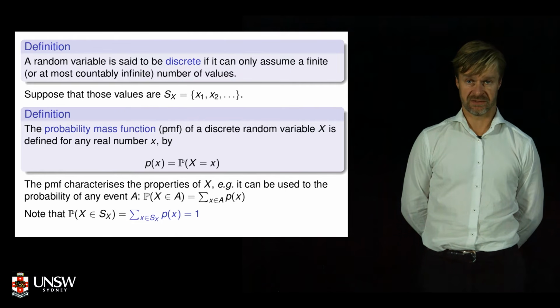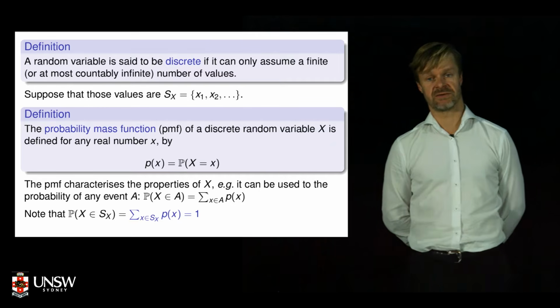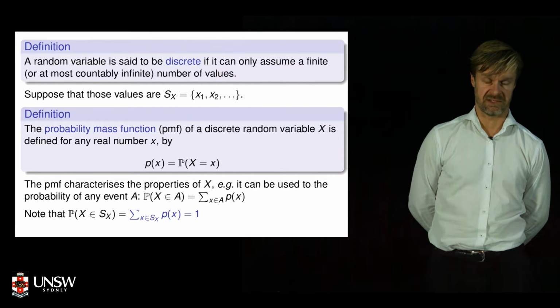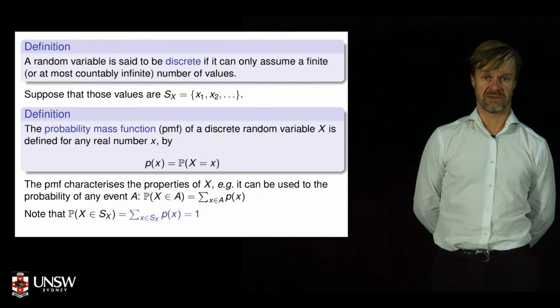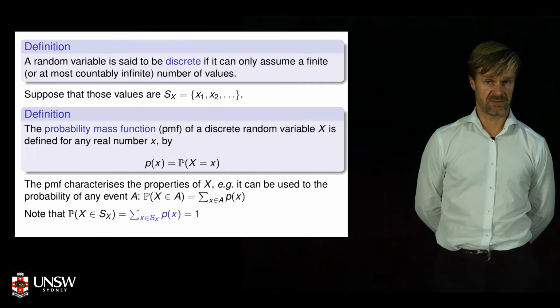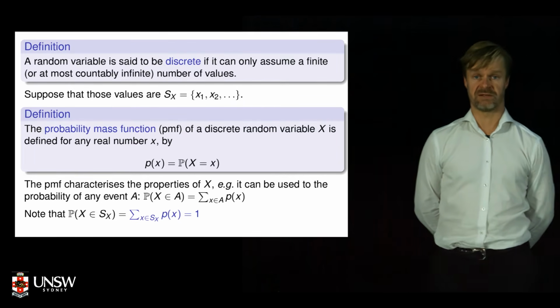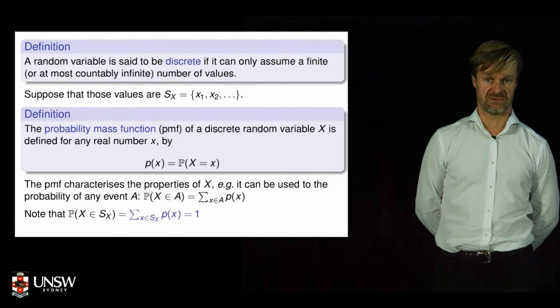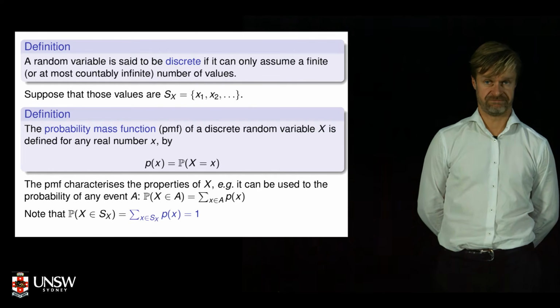For example, one thing you could calculate is the probability of any event. The probability that X is in some set A, you just sum the PMF values for all x's within the set A. Something a PMF will always do, it'll always sum to 1. If you sum it over all possible values in the domain of variation of X, you get 1.